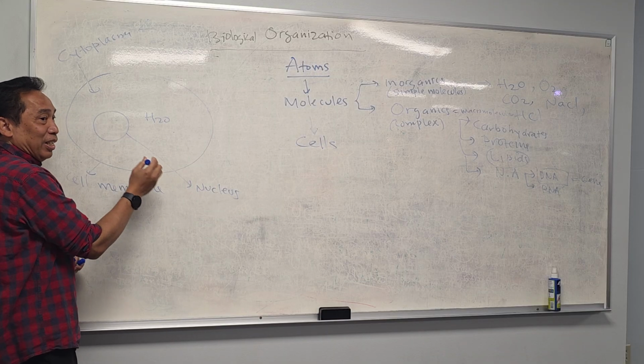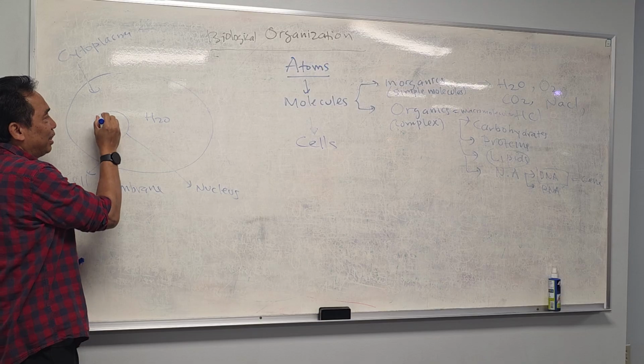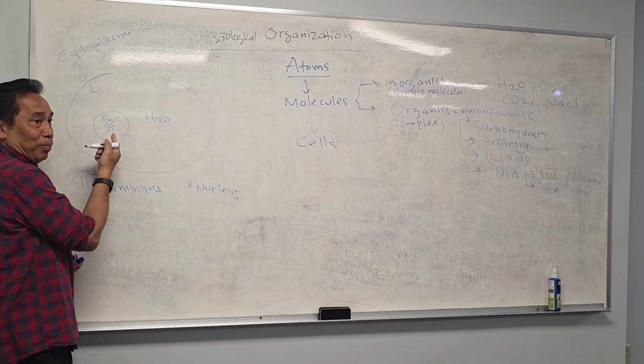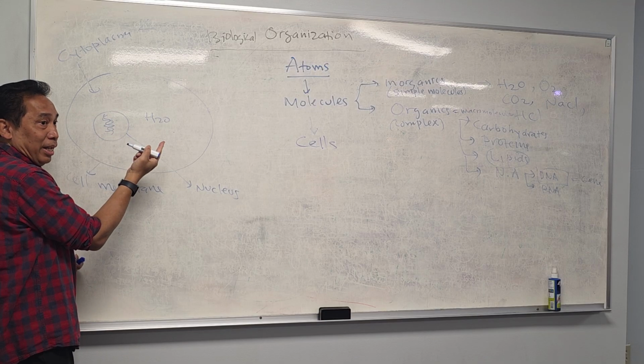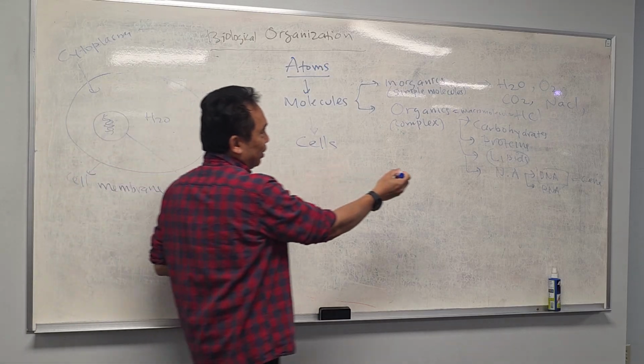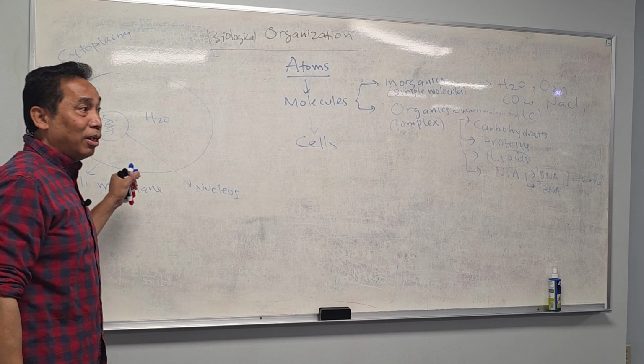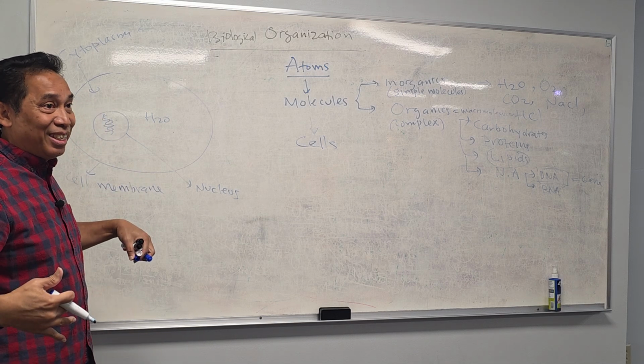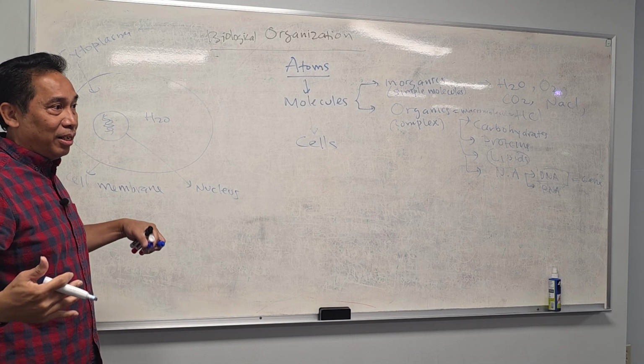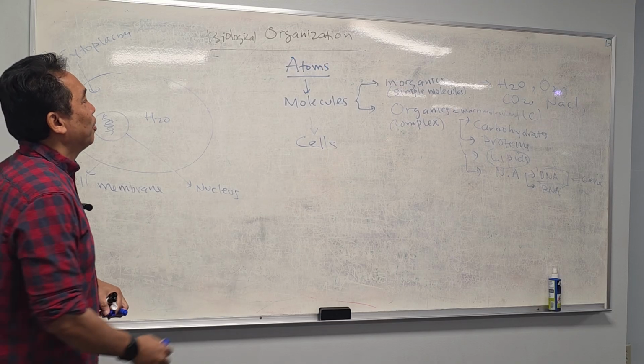Inside the nucleus, you have this. What is this? Chromosome, which consists of DNA and proteins. So you have this over here. Right? So a cell is actually an organization of molecules, organic and inorganic.